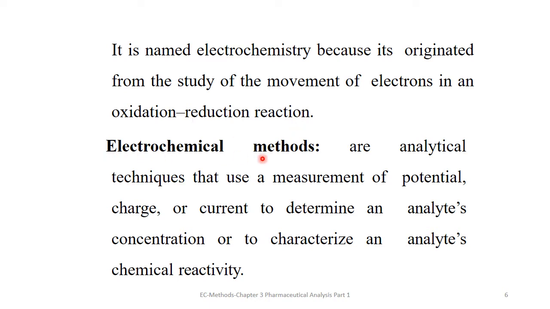Electrochemical methods are analytical techniques that use a measurement of potential, charge, or current to determine an analyte's concentration or to characterize an analyte's chemical reactivity.